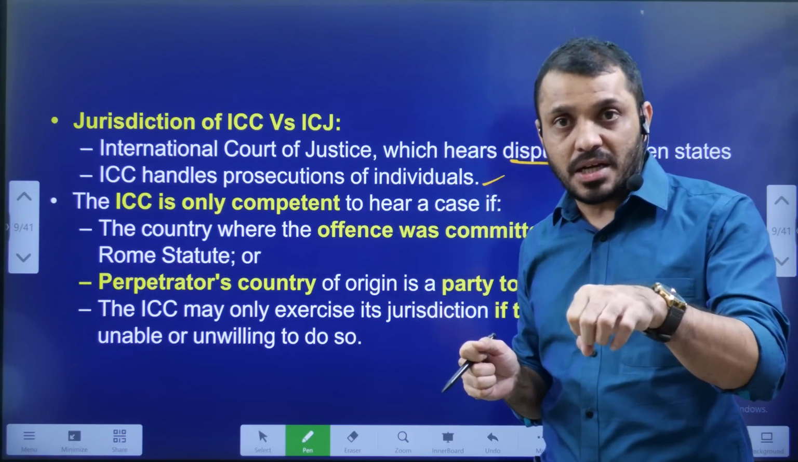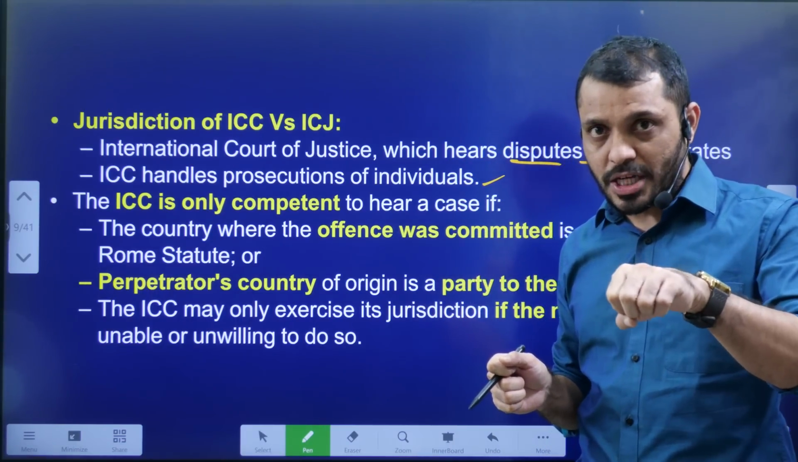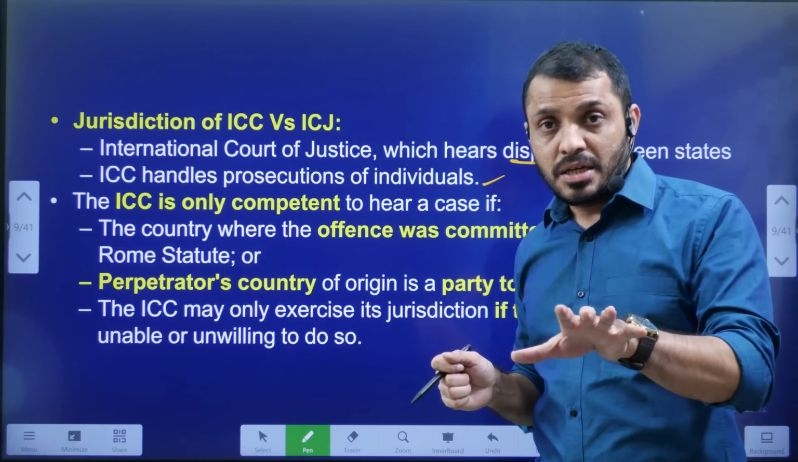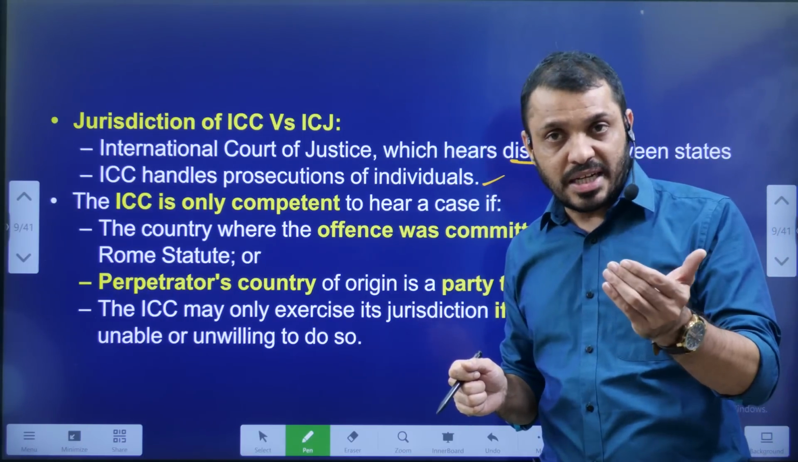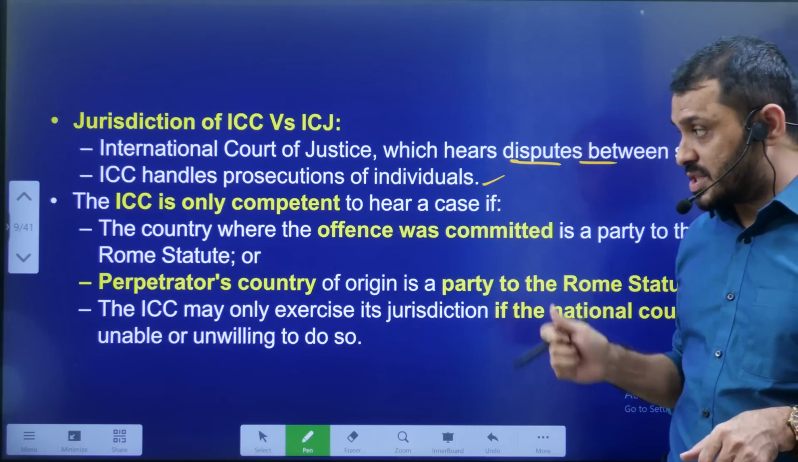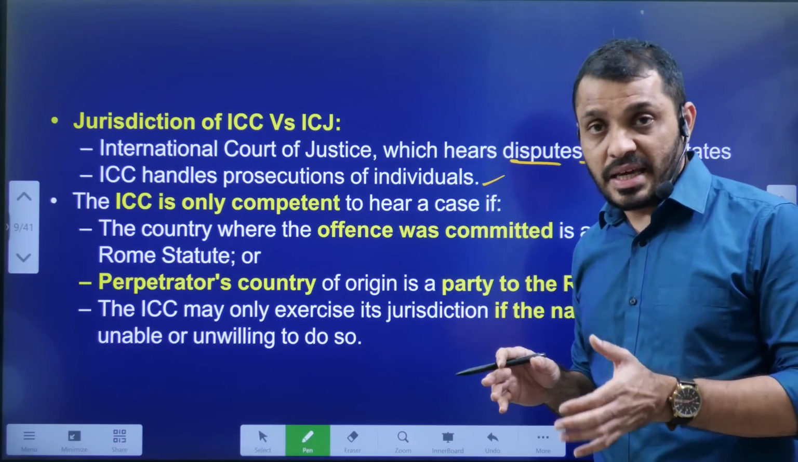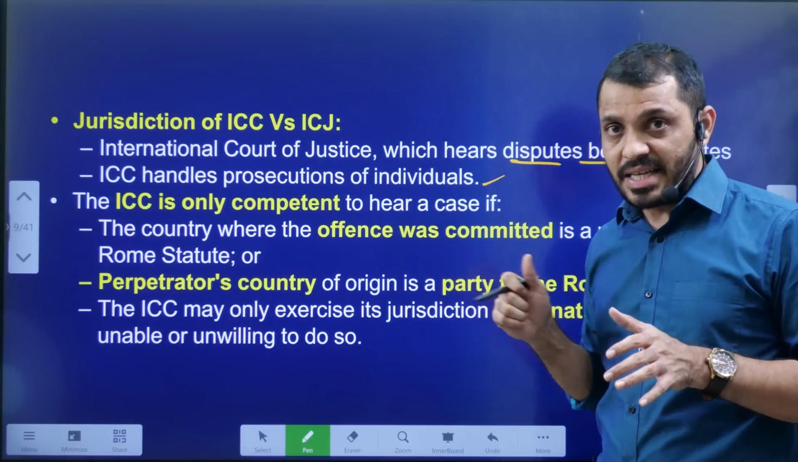The crime must occur in a country which signed the Rome Statute, or else the person who committed the crime must be related to a country which subscribed to the Rome Statute. Or else, sometimes the UN Security Council may also refer some cases to the ICC.